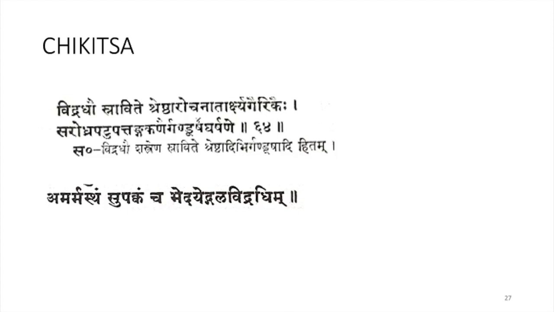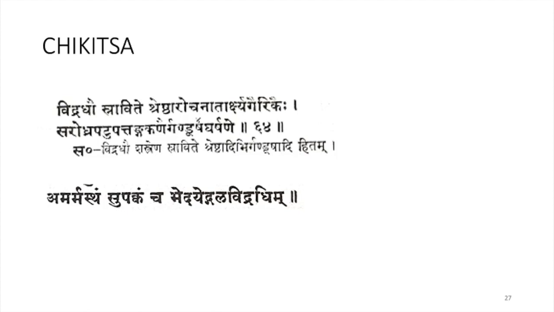So in Gala Vidradi, the Chikitsa is Vidradau Sravide Sreshta Rojana Tasha Gaidika Rodra Padu Patanga Kanehi Gandusha Karshanehi. So in Sannipataja Vidradi lakshanas can be seen in Gala Vidradi, like that Susrutacharya mentioned.